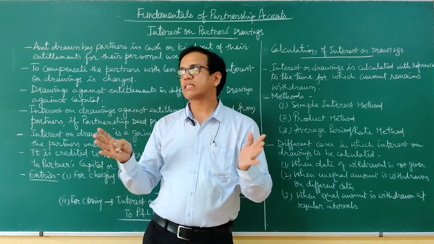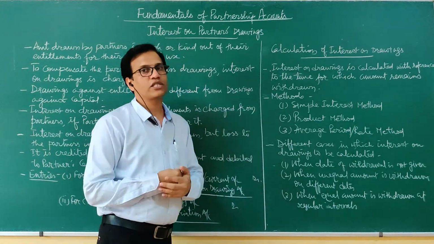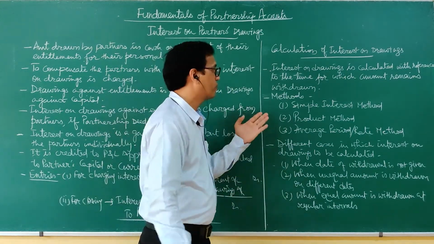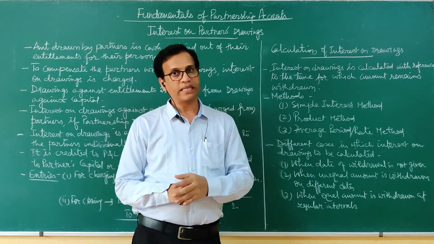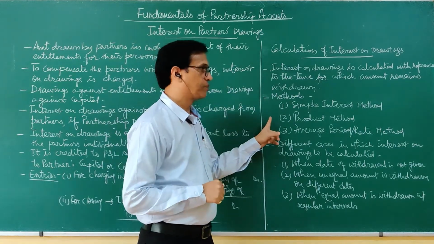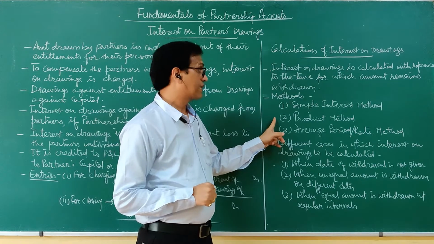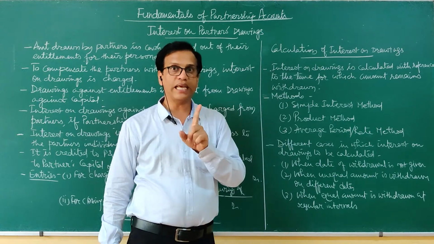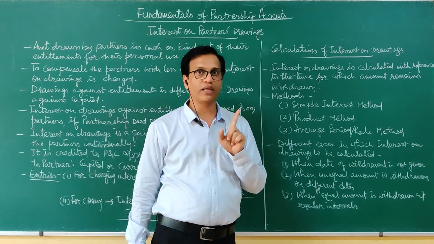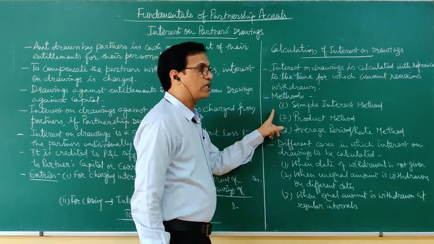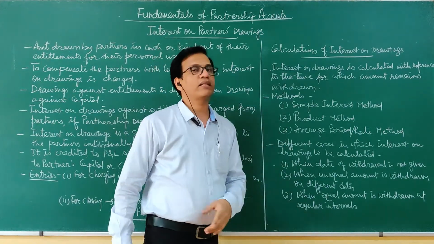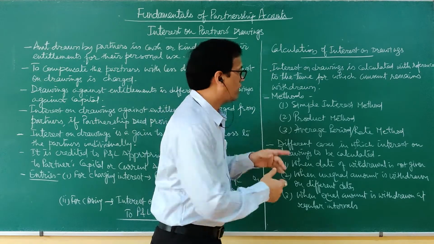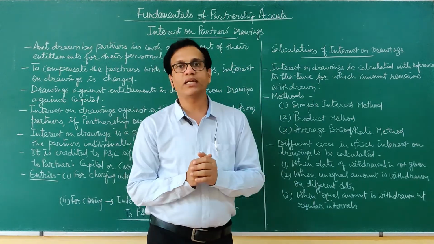For calculating interest in mathematics, in your previous classes you have studied that there are various methods of calculating simple interest. The first one is the simple interest method, then the product method, and keep this point in mind that when we use the product method, we always calculate interest for 1 day or 1 month or 1 week on the total amount. And one more method we are introducing here is the average period or average rate method. So keeping in mind these three methods, we will calculate interest on drawings.